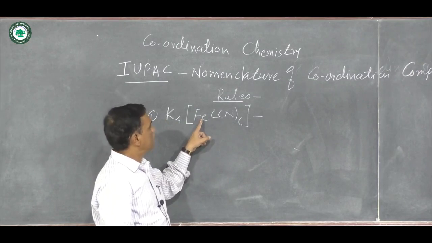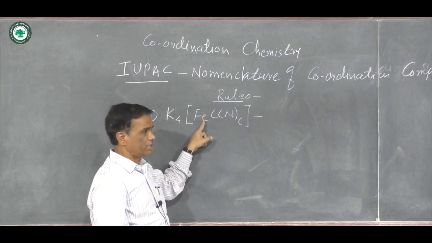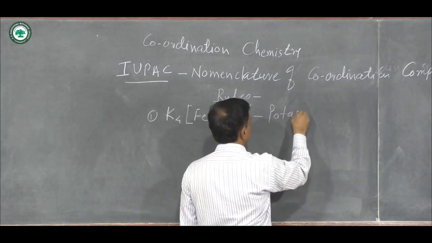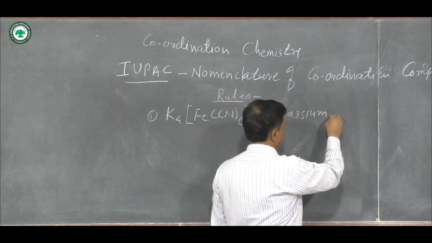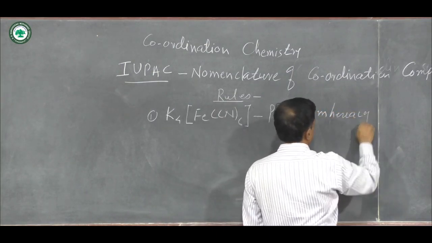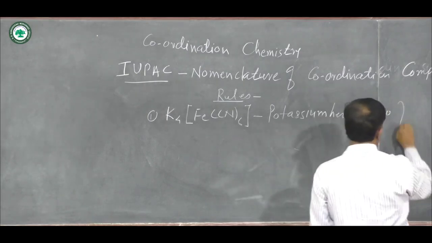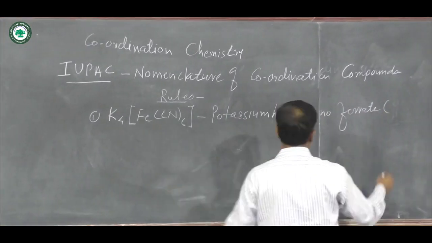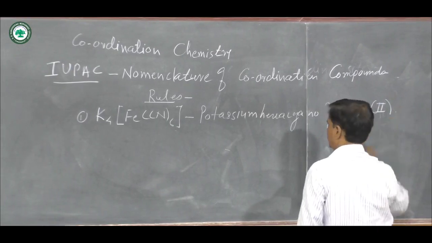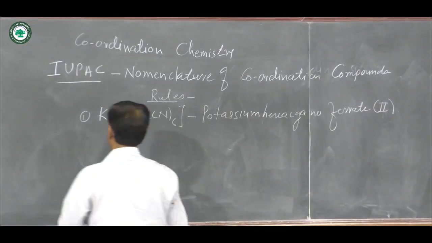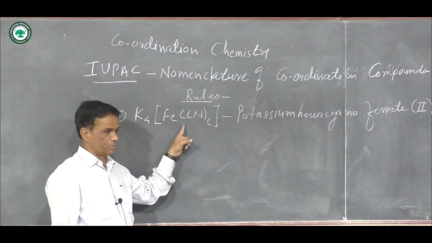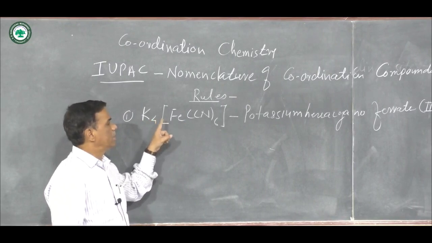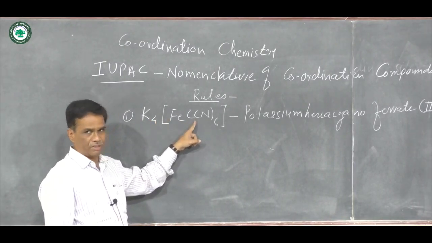Then ferrate, and the charge on iron is represented in square brackets, so the name is potassium hexacyanoferrate(II). Listen again. The first rule is, when an anionic complex is formed and it contains a cation, then the cation is named first and then the anionic complex is named.